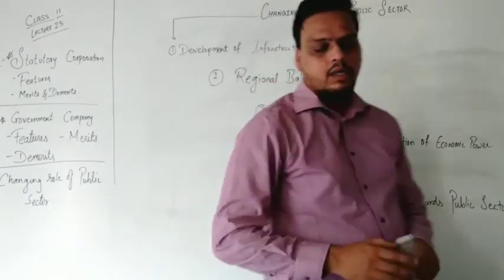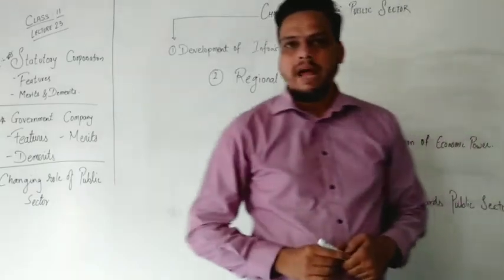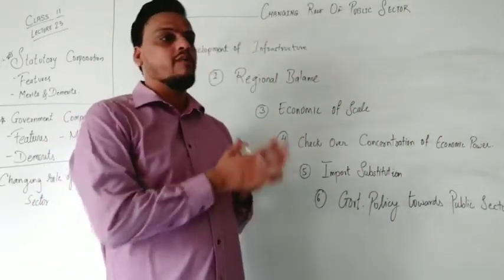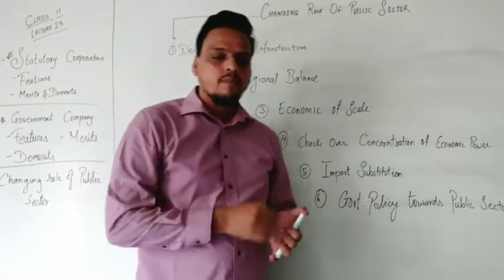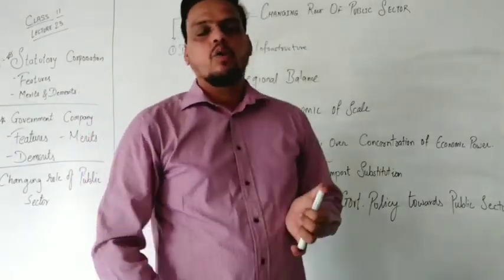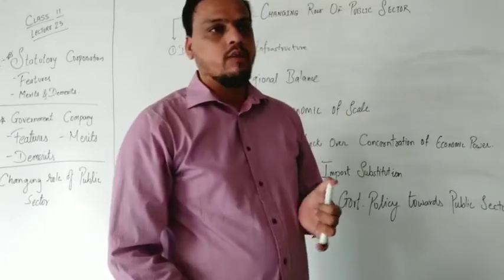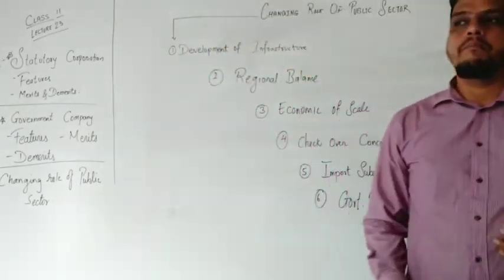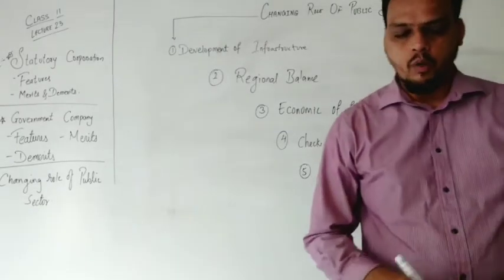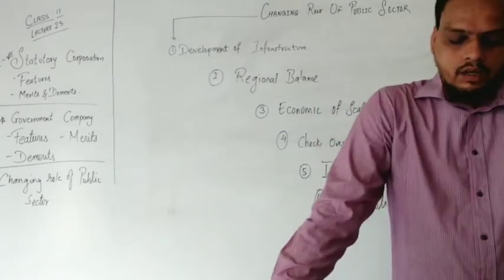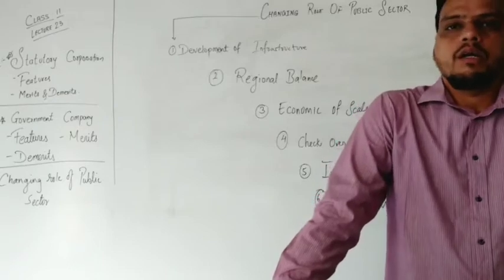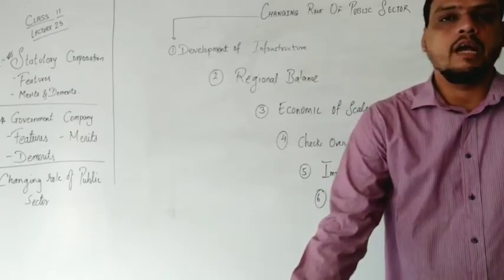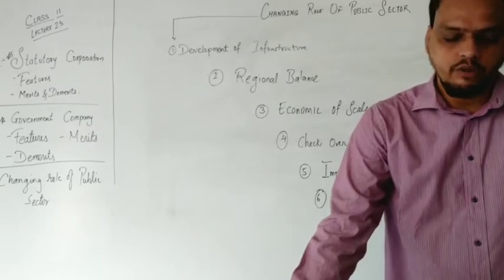Point number 4, check over concentration of economic power. It has been said that many private firms invested in industries which are very few and very expensive, so that they could control the monopoly of the market for the same product where no alternative options are available. They can make huge profits because of the monopoly. Because of that, private organizations only invest in industries that do not have infrastructure problems.